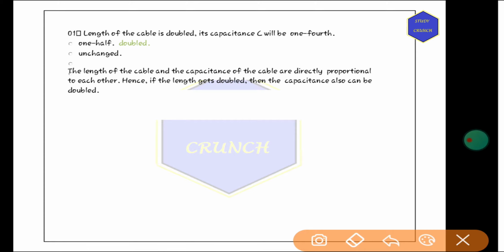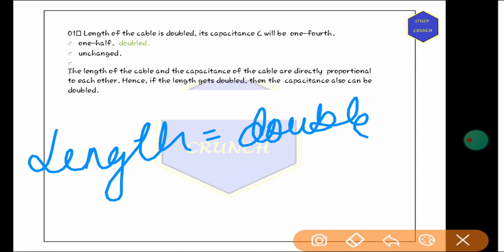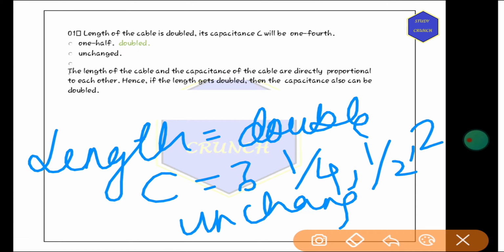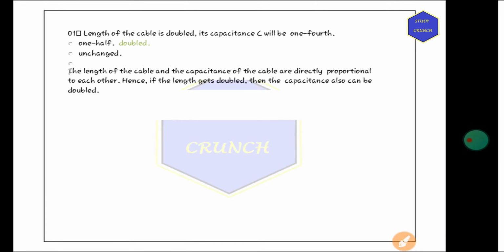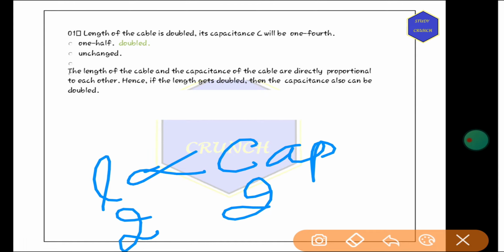Let's start. So the question is: the length of the cable is doubled. Then what will be the capacitance? It will be 1 by 4, half, double or unchanged. So the answer is it will be doubled because the length of the cable and the capacitance are directly proportional. So length is directly proportional to capacitance. So if length is doubled, then capacitance will also be doubled.